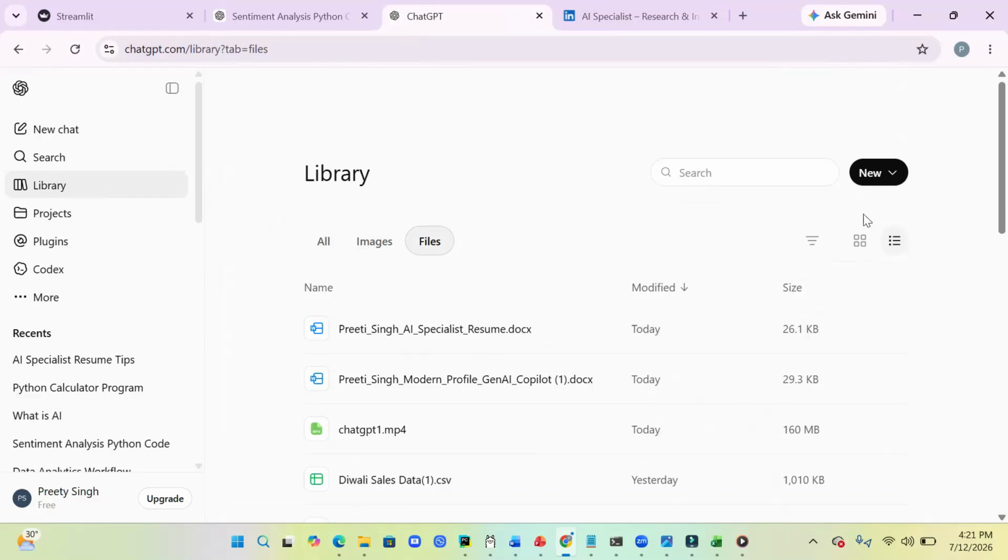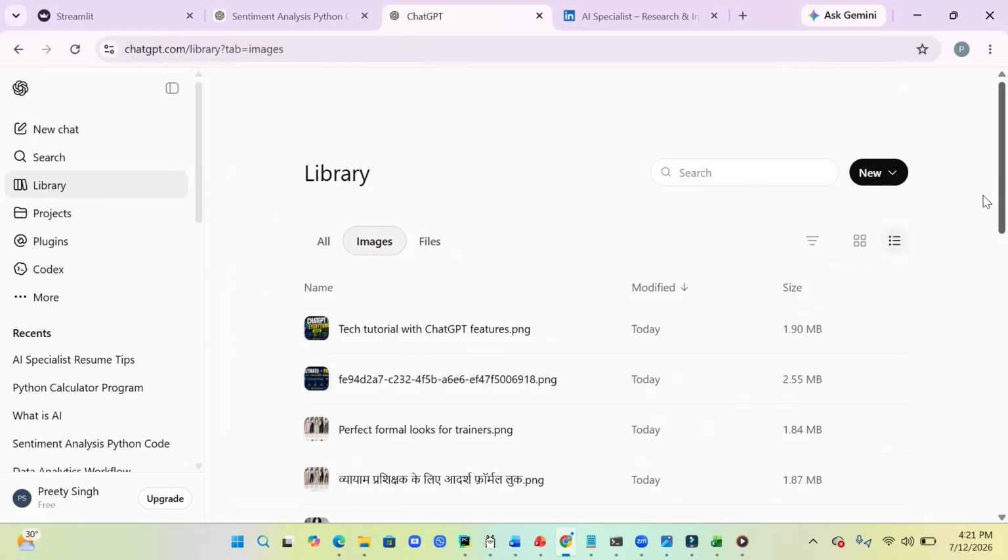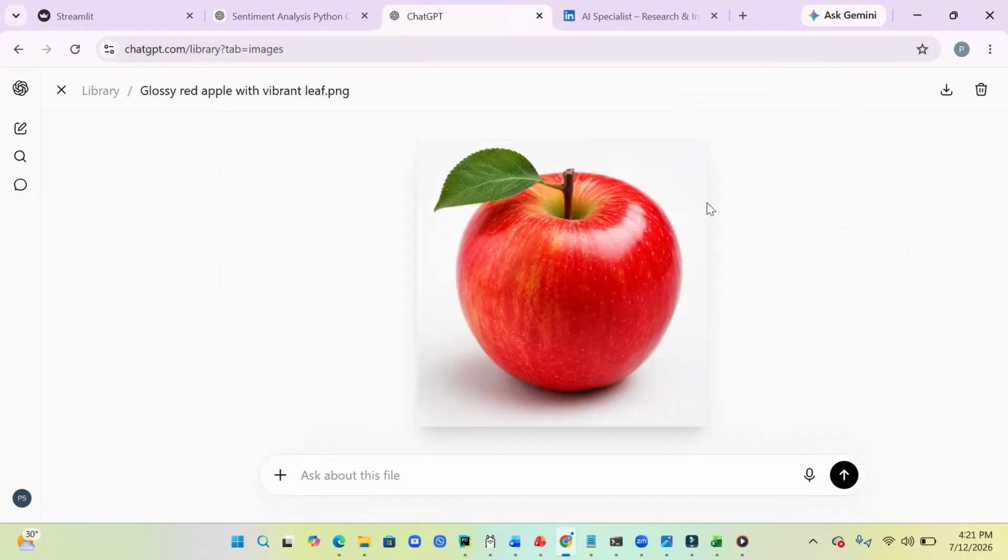So these are the previously generated images. I would like to open one for you. So you see, I created it yesterday, but I'm able to open it now. Okay, so that's coming from the library. Okay, let's go back to the library.